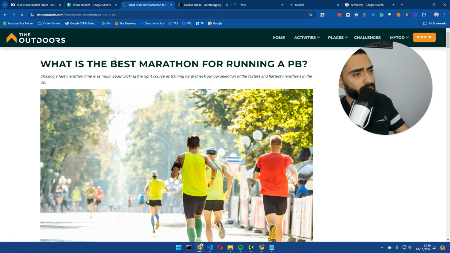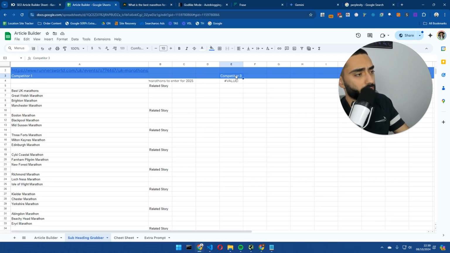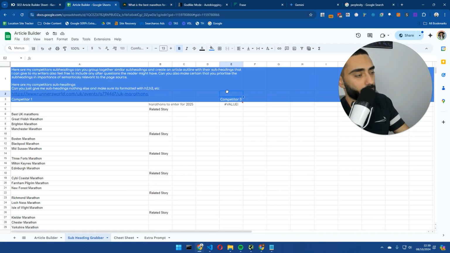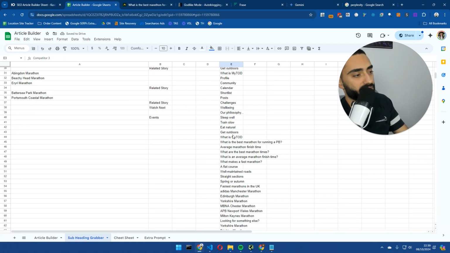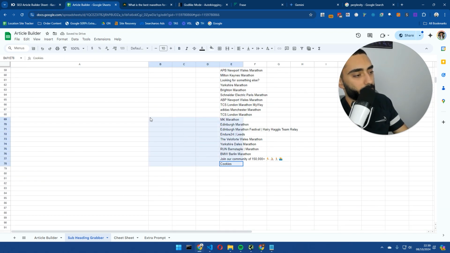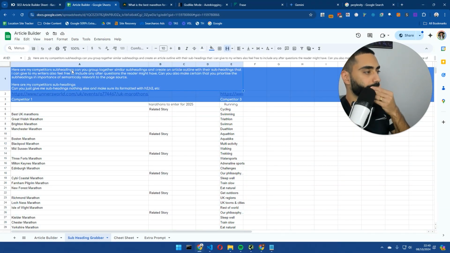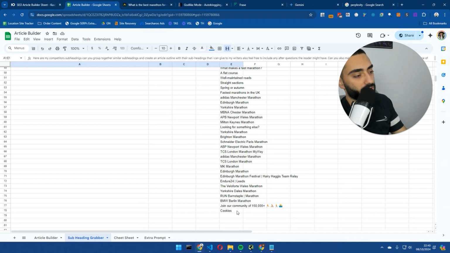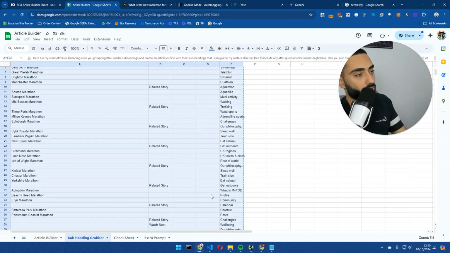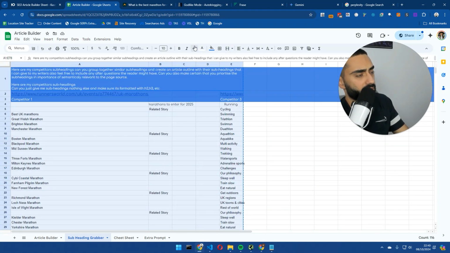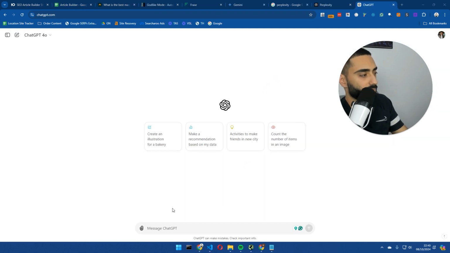And we're also going to go on to position number 2 as well, and we're going to do the exact same thing. So we're just going to paste in the subheadings here, and as you can see, we've got quite a few subheadings. Now if we take a look here, what the prompt does is if there's anything that is not relevant to what we're trying to rank for, it's going to ignore it. So if we copy all of this, and head over to ChatGPT,